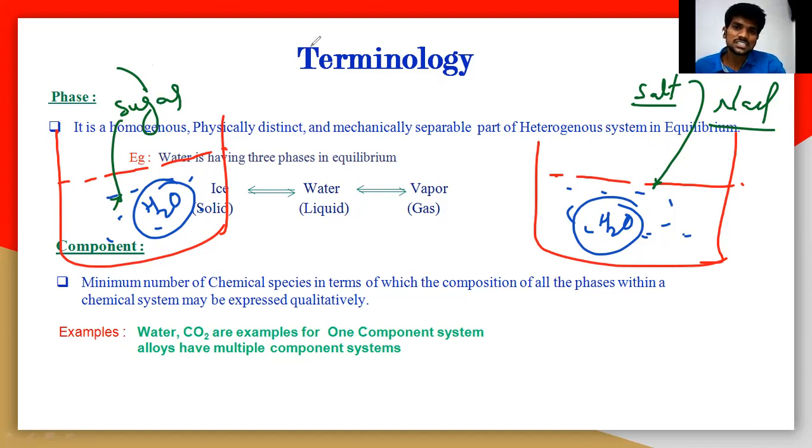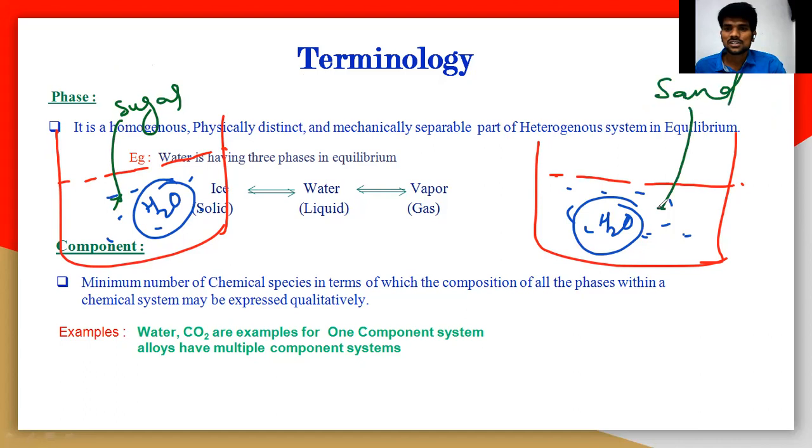When you change this, I will not take salt now. I will take sand, or mud you can take. This sand cannot dissolve in water. So the sand particles will be deposited at the bottom of the beaker, because the density, the mass, the weight of the sand particles is somewhat high.